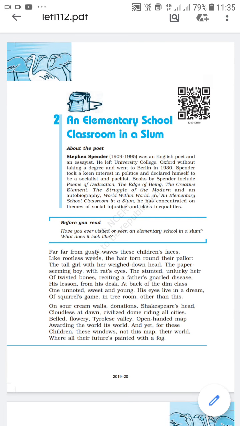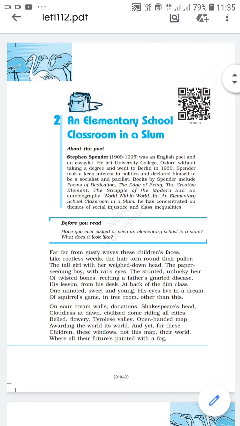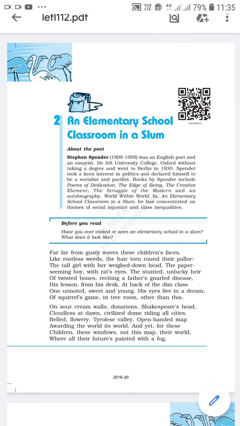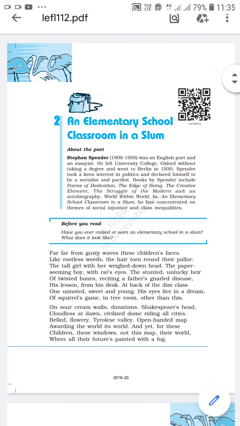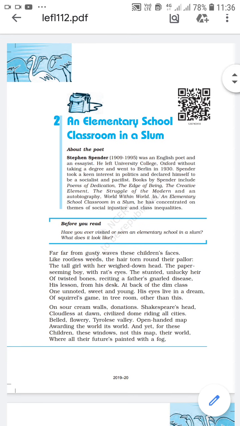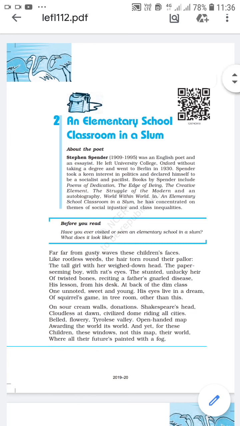जैसे sour cream होती है उसका color होता है, वैसे ही इनकी walls का color है. This means that the walls are not clean. If we are saying that the color of the wall is sour cream, that means the walls are not clean. They have not been painted. And these walls are covered with different charts and images. And it appears that those charts or images must have been donated by different people. "On sour cream walls, donations." Donation means things given in donation, things which are given by other people.